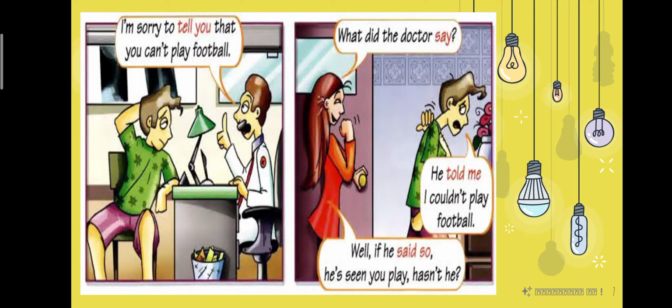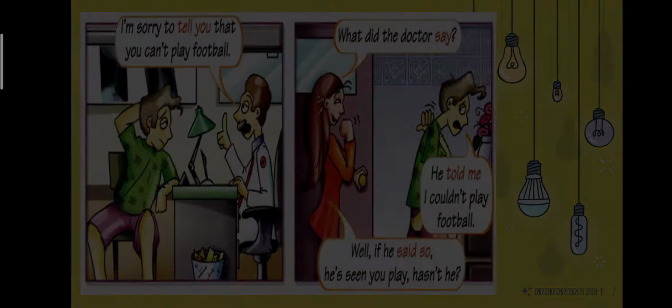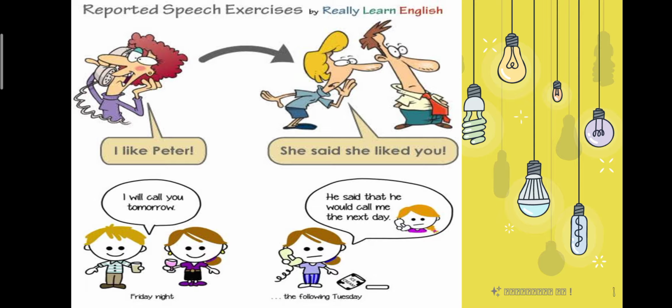So this is indirect speech, and "I'm sorry to tell you that you can't play football" is direct speech. Next example, "I like Peter." Direct. "She said she liked you." Indirect. "I will call you tomorrow." Direct. "He said that he would call me the next day." Indirect.